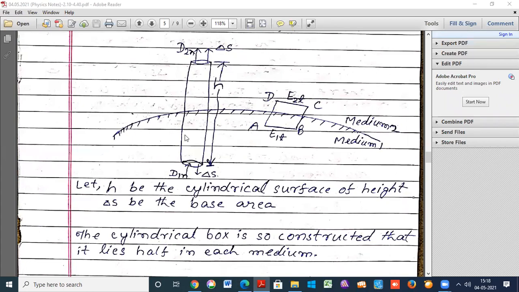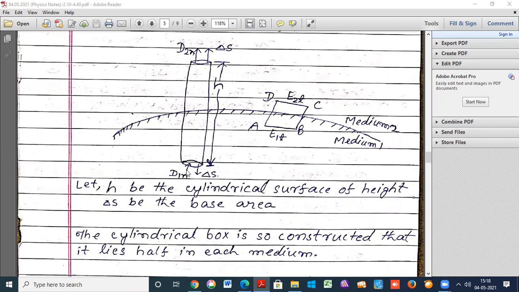In this figure, D1n is the average normal component of displacement vector D to the bottom of the box.